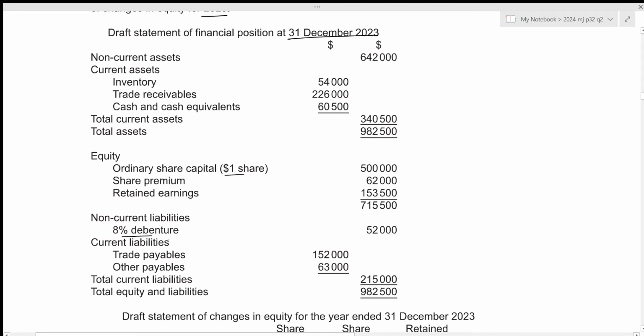For the second part, we need to prepare the corrected statement of changes in equity for the year ended 31st December 2023. And a total column is not required. Okay, so we'll have the retained earnings. We have the revaluation reserve because we had revaluation upwards. We have the share premium and the share capital.